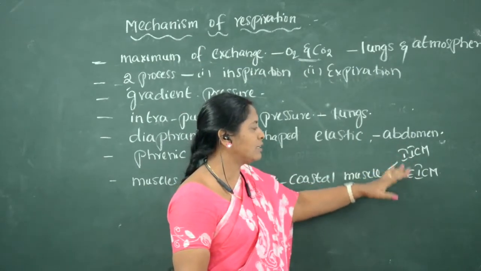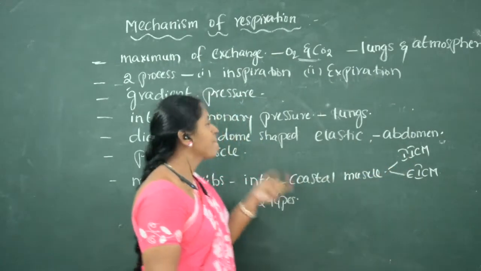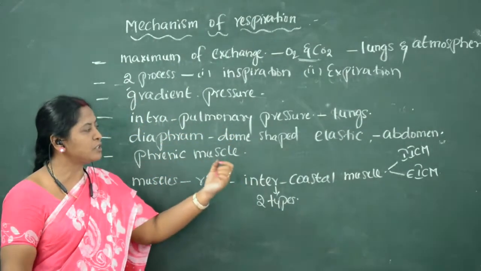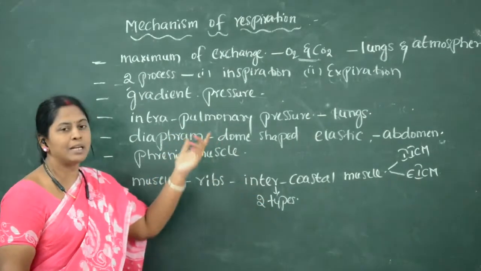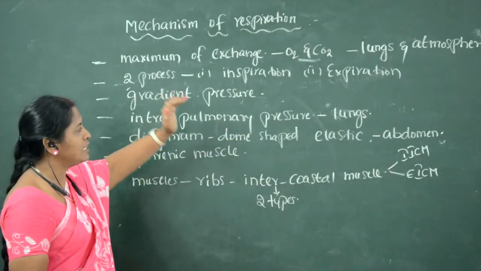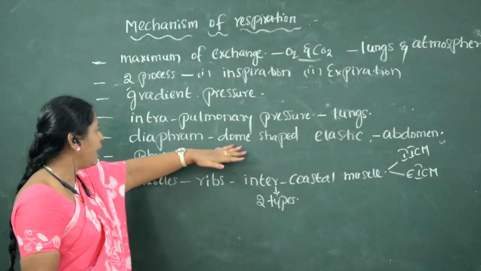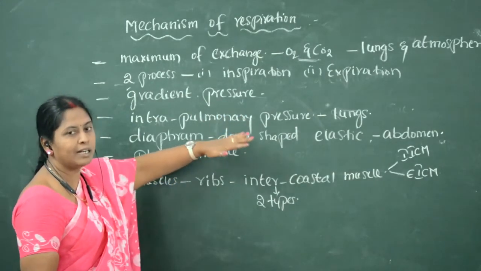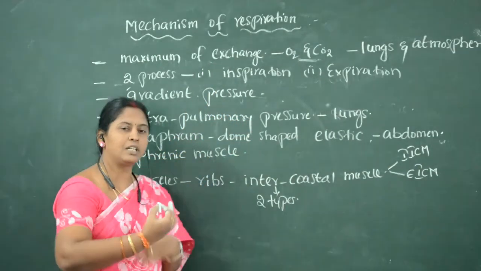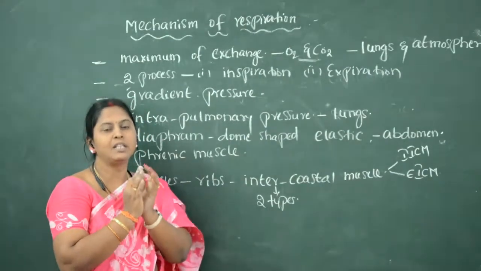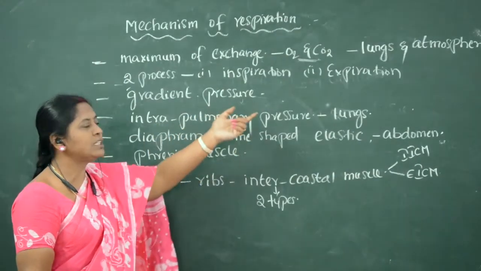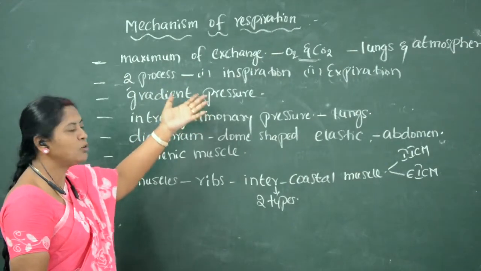Both of these are muscles which help with the intrapulmonary pressure. Because of the contraction of these muscles also, the intrapulmonary pressure may be increased or decreased. Now we will see how inspiration and expiration occur with the help of the diaphragm, by the contraction or relaxation of the diaphragm, or because of the contraction of the intercostal muscles present between the ribs. Whether inspiration or expiration occurs really depends on this. Now we will see how this occurs.